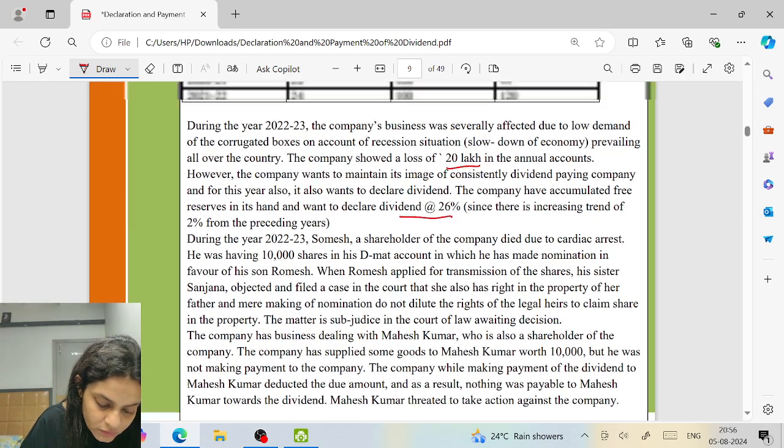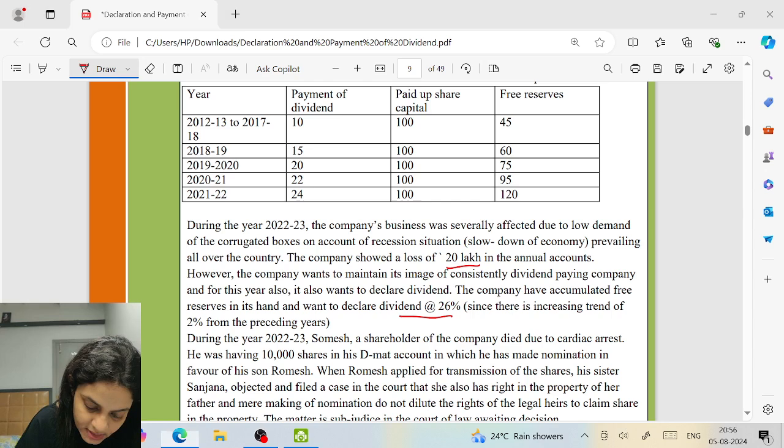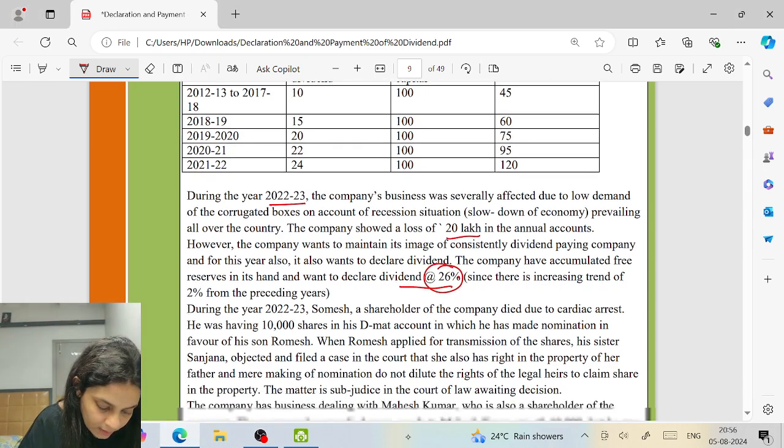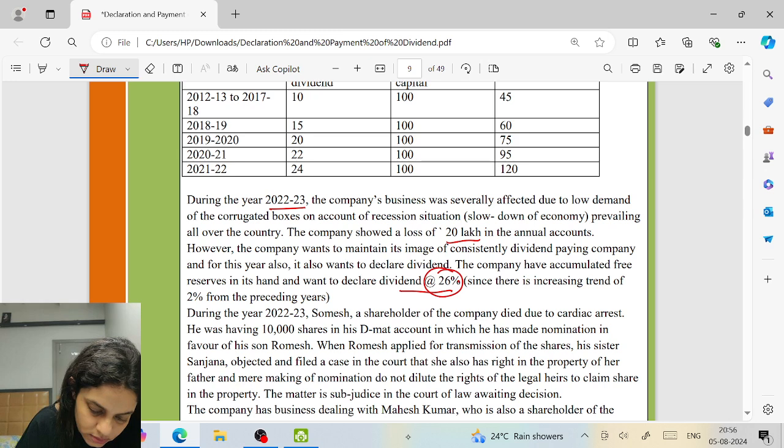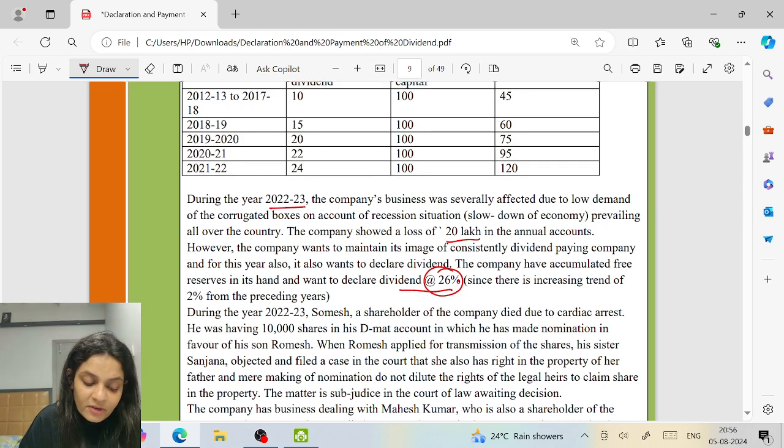Since there is an increasing trend of 2%, they wanted to declare dividend for the year 22-23 at the rate of 26%. So when the dividend is declared out of reserves, it cannot be more than the average of the past 3 years.